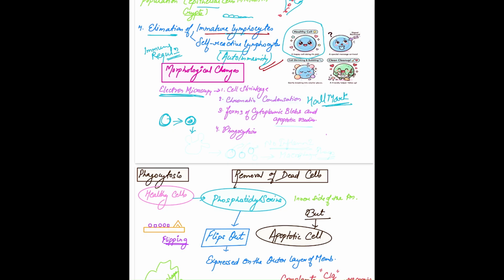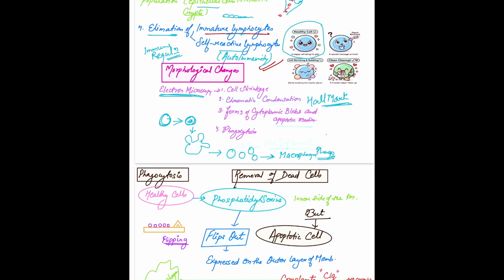And then it will form blebs like this, Mickey Mouse, no? Like this, formation of cytoplasmic blebs, and lastly apoptotic bodies. These apoptotic bodies will be taken up by macrophages and undergo phagocytosis. We'll study about this phagocytosis also.